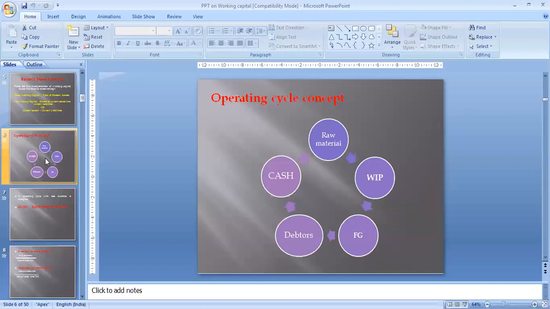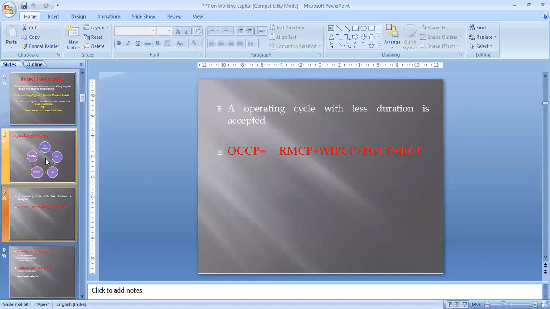The shorter your operating cycle duration is, the more fruitful it will be for you. Now this is the formula for the operating cycle. OCCP is the operating cycle conversion period, RMCP is the raw material conversion period, WIPCP is the work in progress conversion period, FGCP is the finished goods conversion period, and RCP is the receivable conversion period. When we calculate all the conversion periods, that is WIP, finished goods, and receivables, then in total we have the operating cycle conversion period. So this is the formula for the operating cycle of a company.